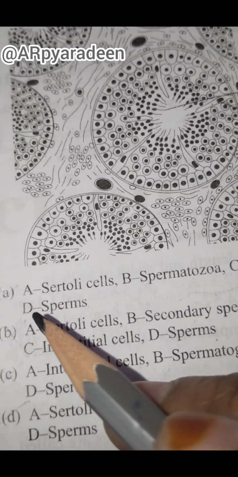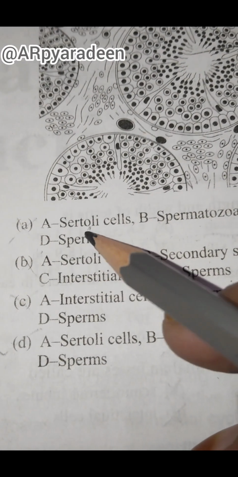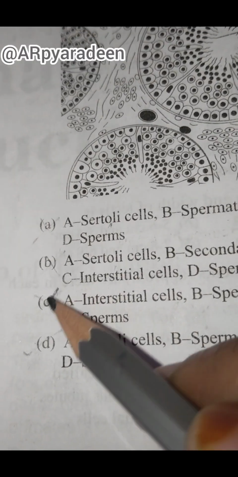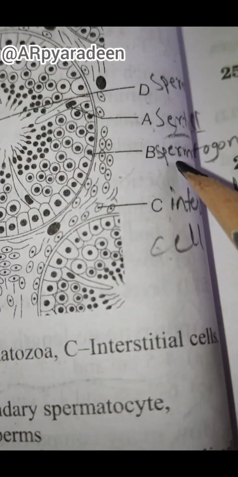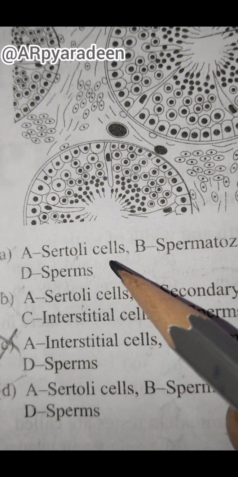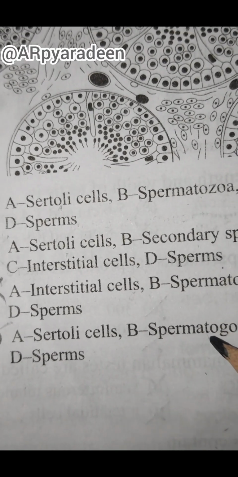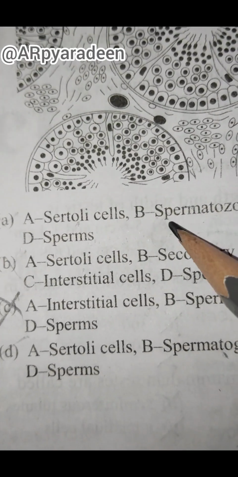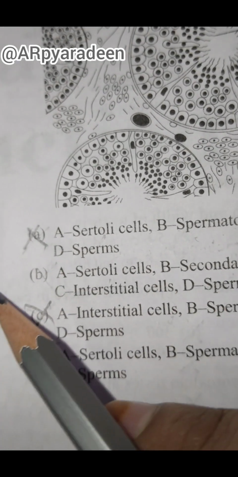So this should be our sequence. First, A should be Sertoli cell, and Sertoli cell is present in three options. So option C is going to be deleted directly. Next, move to the second one, B, spermatogonia, where it is present in the next sequence. In option A as well as option B, the spermatogonia is not present.